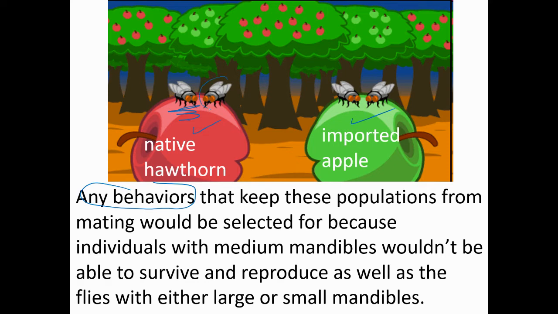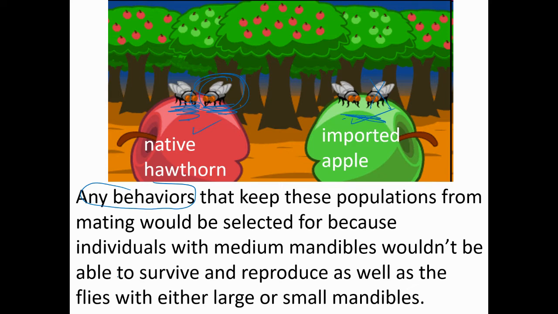And also maybe these males, let's say they do a little dance and they buzz their wings just so. If they do anything special that these don't do, and the females pick up on that and mate selectively with them for that trait, that's going to be selected for. The females who can't distinguish between the males with their little buzz and the way they dance would be less fit than the females who could pick out the males who have the small mandibles.